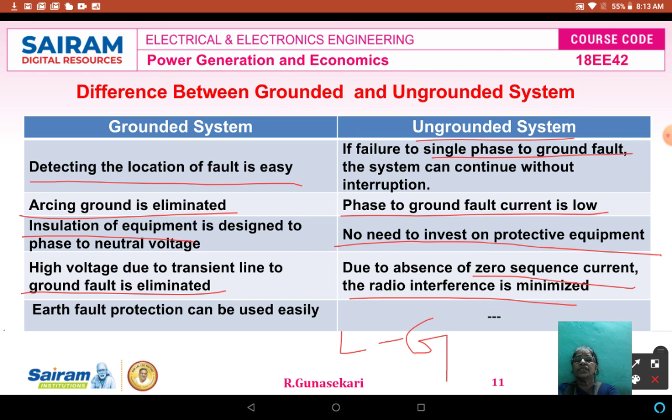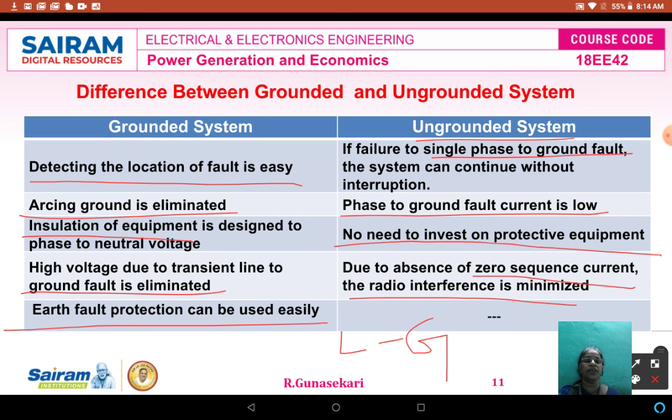In the grounded system, earth fault protection can be used easily. But in the ungrounded system, no earth fault protection system can be used. These are the differences between the grounded and ungrounded system.